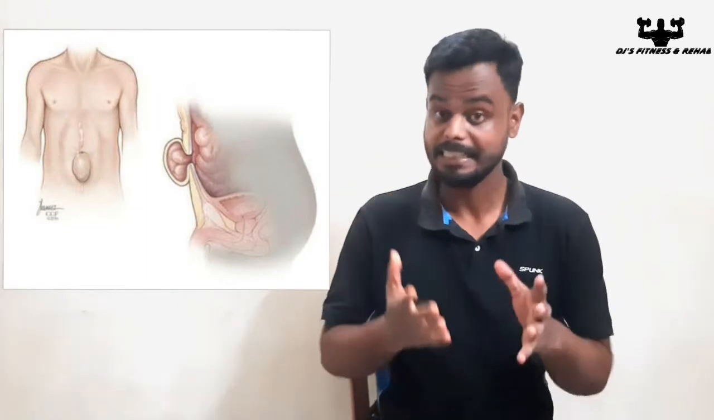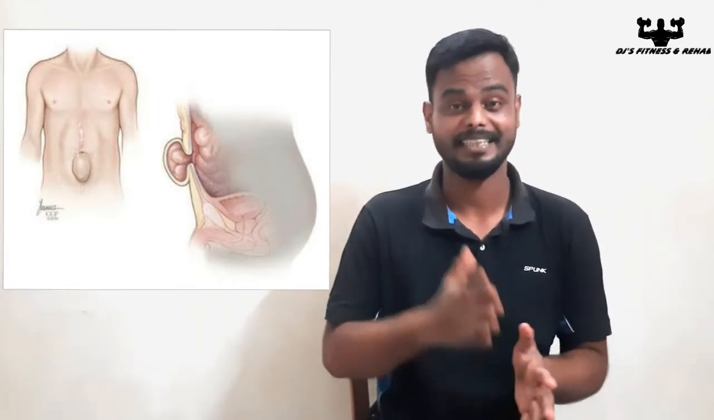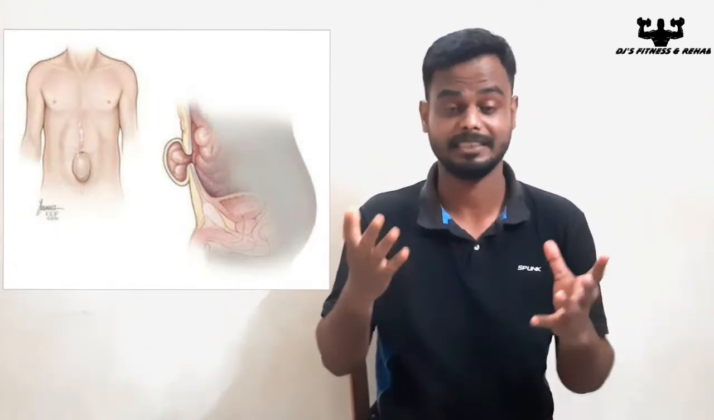Another complication is abdominal hernia, in terms of umbilical hernia, direct hernia, or surgical and incisional hernia, which could occur as a result of post-abdominal surgical complications. Again, all these things can occur due to long-term abdominal weakness.